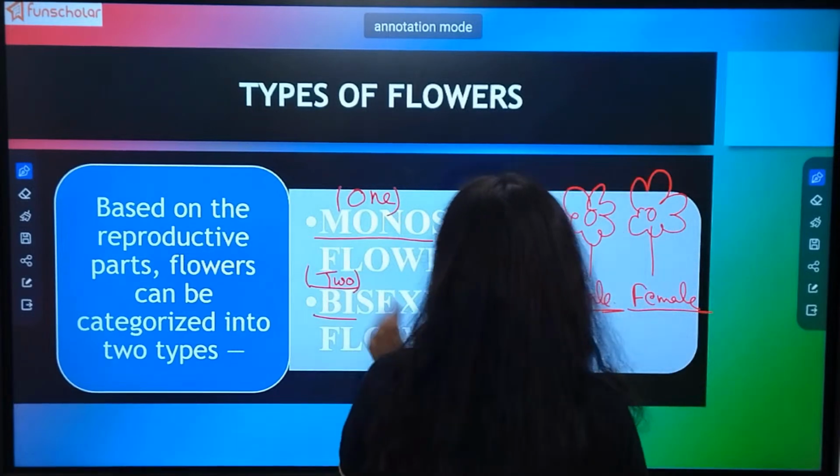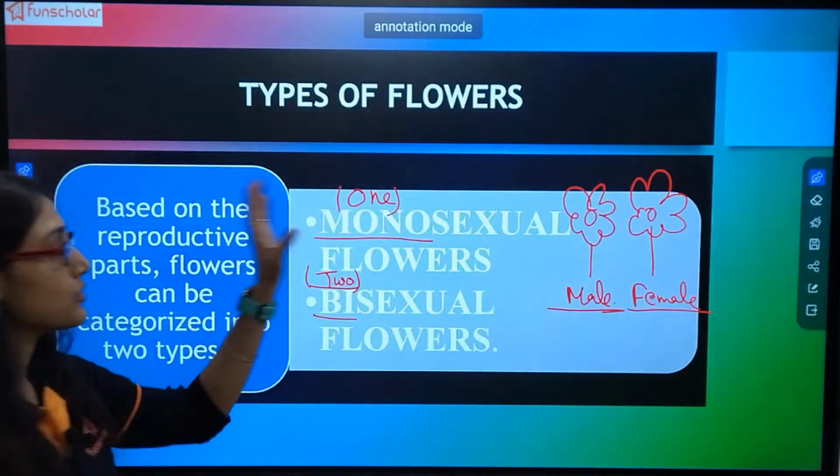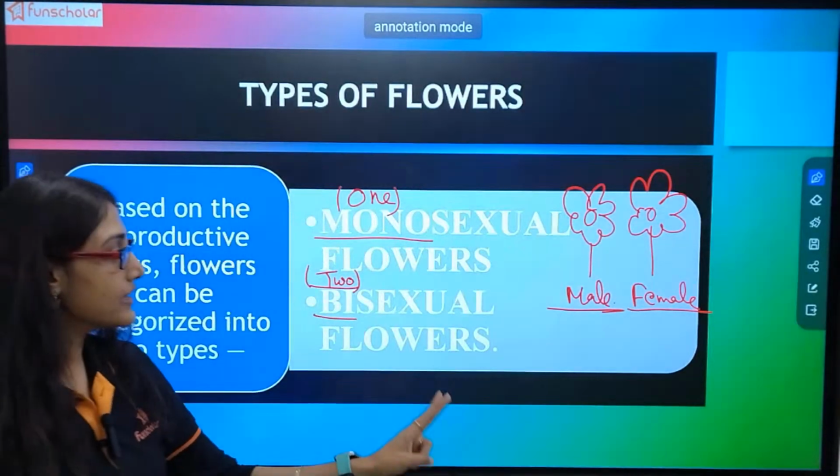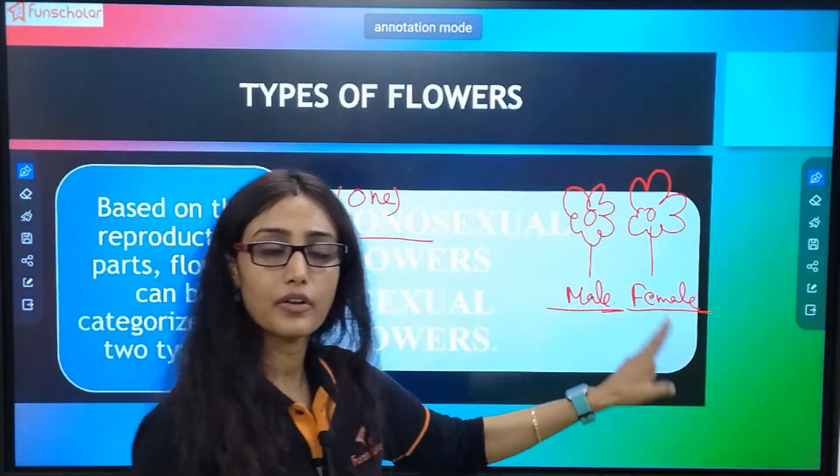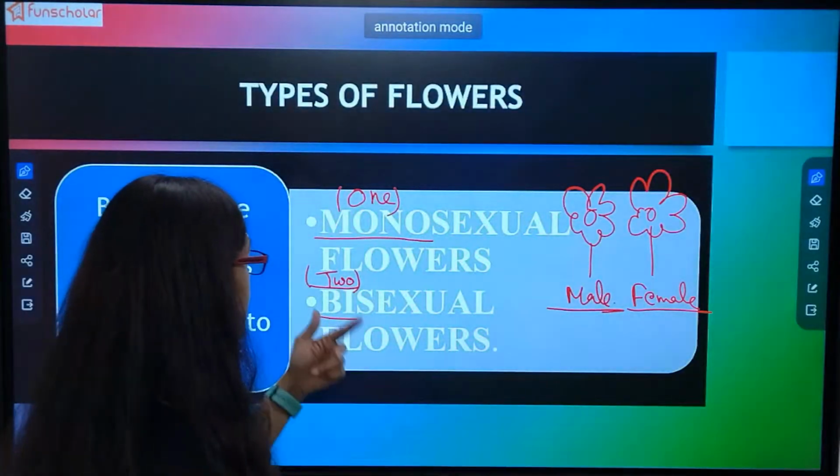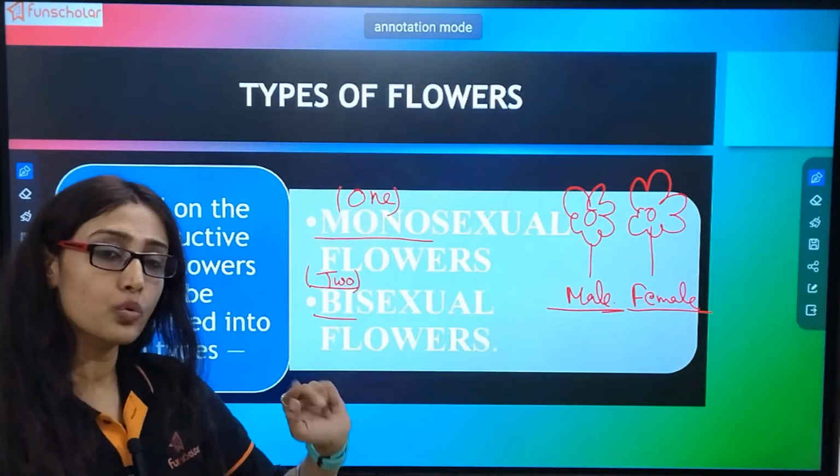Understood what is the meaning of monosexual? Monosexual means the flower will either be male or the flower will either be female. Now bisexual means two.